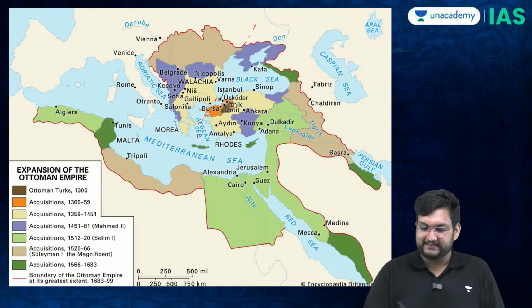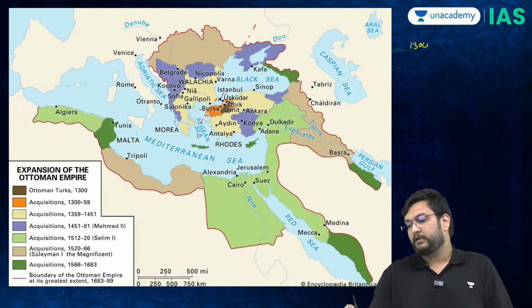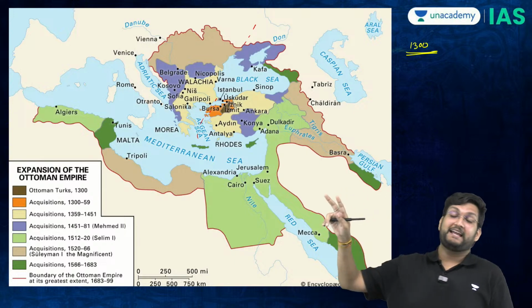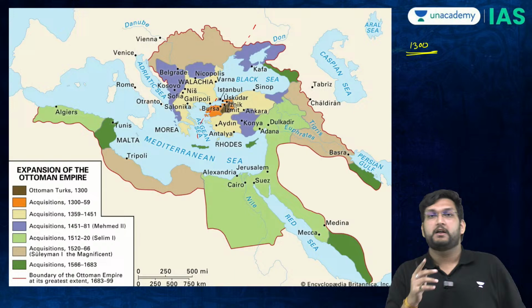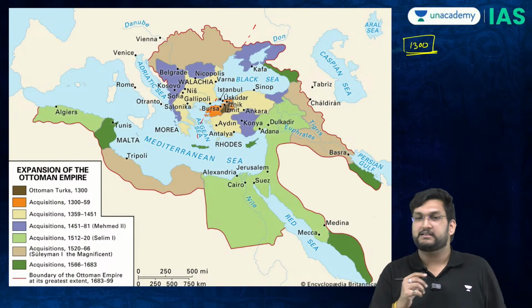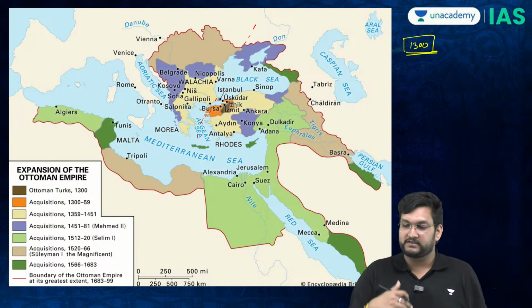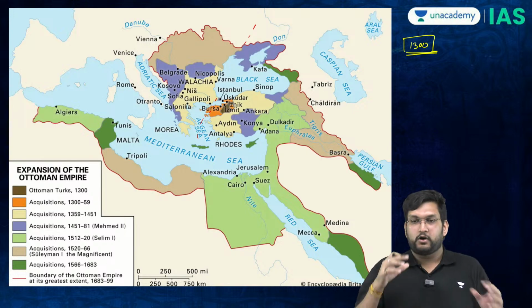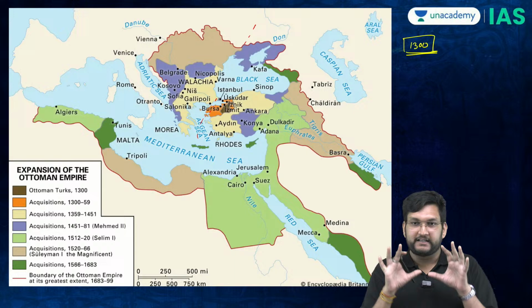After its rise in the 1300s, it precedes the Mughals, but when the Mughals rise in India, the 3 gunpowder dynasties are Mughals, Safavids, and the Ottomans. But 1300 is a very important period when the Ottomans start to rise, and over the next 200 years they are able to expand into 3 different continents.